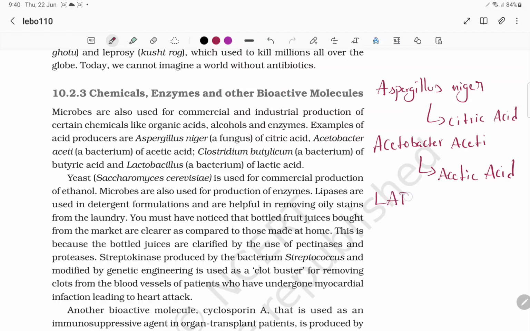And we have lactic acid. Clostridium botulicum. Butyric acid.